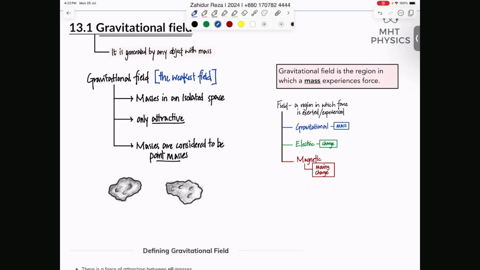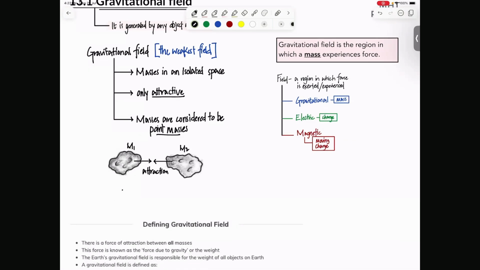Okay. So yeah, the two masses that you see here will attract each other, and this is attraction, obviously. And this is M1 and M2. So we model this as 2 points attracting each other. And the points that we will consider here are their center of masses. So when you look at these two masses, the points are the center of masses that are attracting each other. This is the center of mass here. This is the center of mass there. This is basically the attraction that's taking place. Right. So we'll call it M1 and M2.